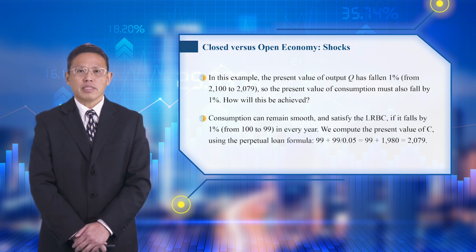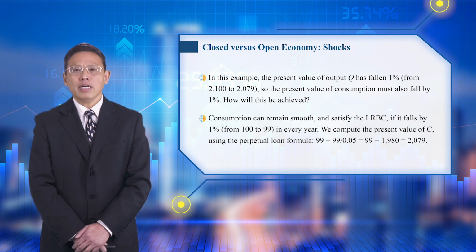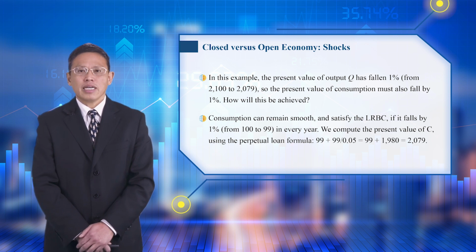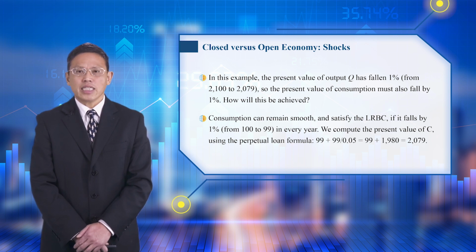In this example, the present value of output Q has fallen 1% from 2,100 to 2,079. So the present value of consumption must also fall by 1%. How should the country achieve this? Consumption can remain smooth and satisfy the LRBC if it falls by 1% from 100 to 99 in every year.